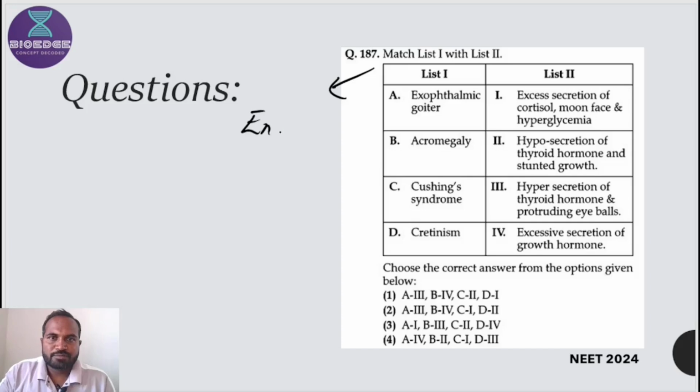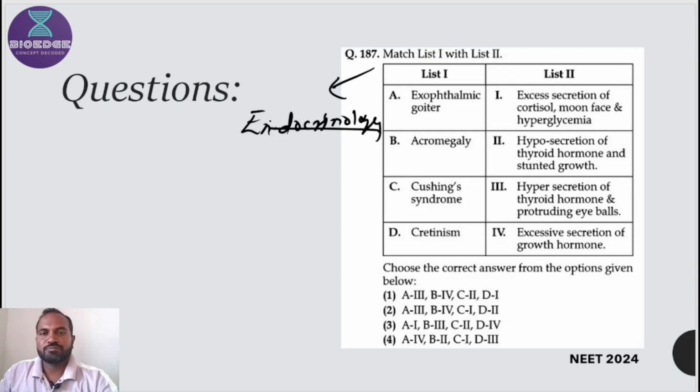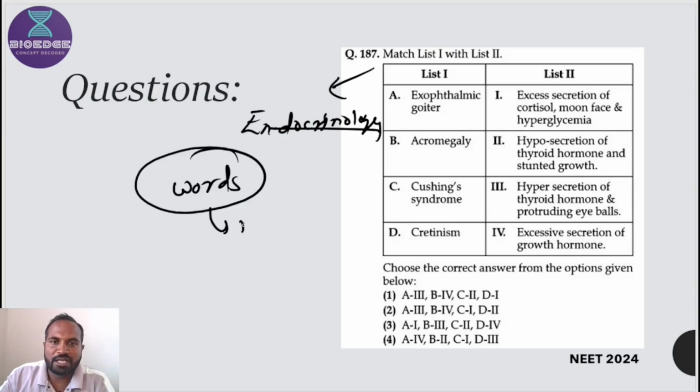This question is from endocrinology. You should know the basic concepts of the chemical coordination and integration chapter. First thing, this question can be solved with multiple strategies, but we will discuss solving it based on logical thinking as well as common sense. So what is meant by common sense? Common sense means practicality. Certain words in biology can be helpful for solving these questions.